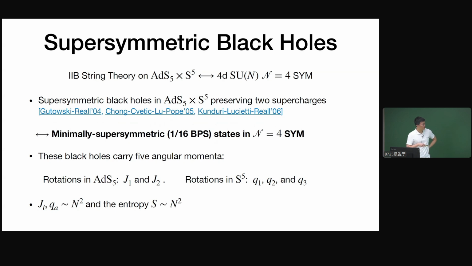These 5 angular momenta correspond to 2 rotations in AdS5 that give us J1, J2, 2 angular momenta, and 3 rotations in S5, Q1, Q2, Q3. All these angular momenta are proportional to N squared. And the entropy of this black hole is also proportional to N squared.